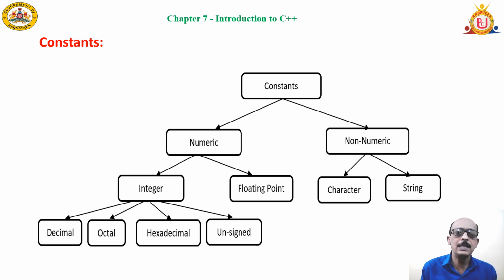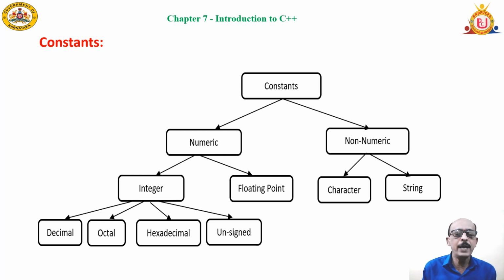Numeric is further classified as integer and floating point. Integer, I told you already, has no decimal point. It can be a whole number, positive or negative, signed or unsigned as we call them. And they are further classified as decimal, octal, hexadecimal and unsigned also. There is a difference between signed and unsigned. Unsigned will occupy the entire set of bytes used or allocated for a particular type of data which is to be stored in the memory.